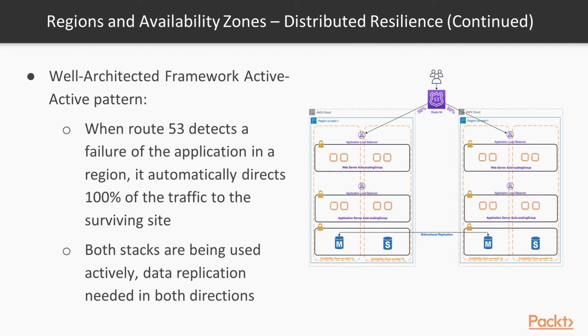Data replication, as I said, needs to be done in bidirectional mode so that we can keep all of the data serving these application loads consistent and in sync. So that's an example of using regions and availability zones together with load balancers and auto scaling to produce a very resilient, elastic, highly available application infrastructure.